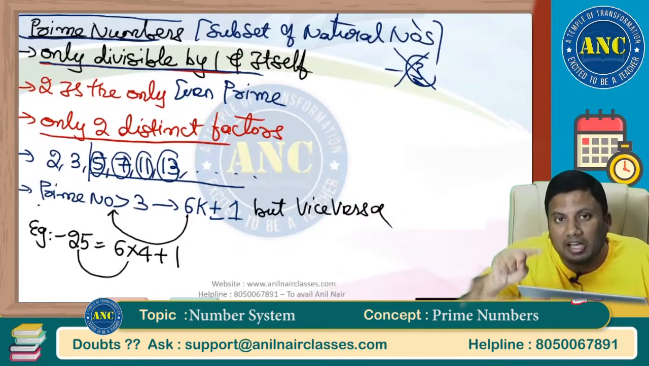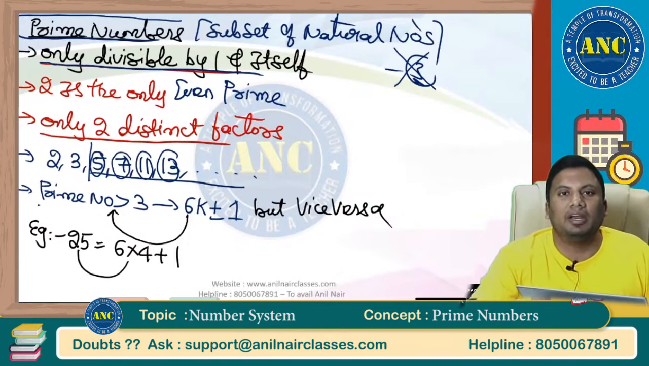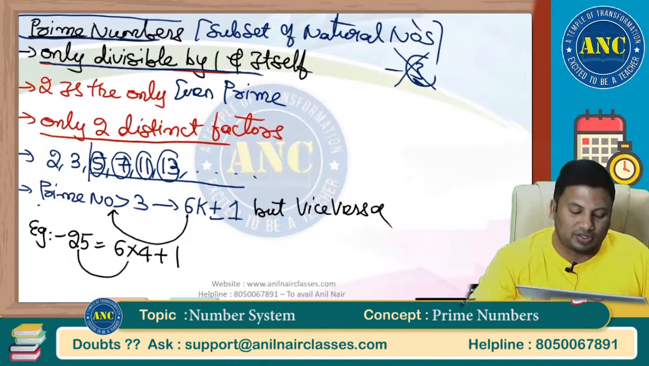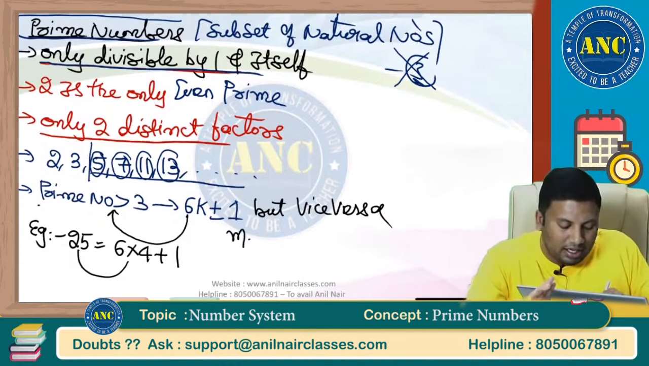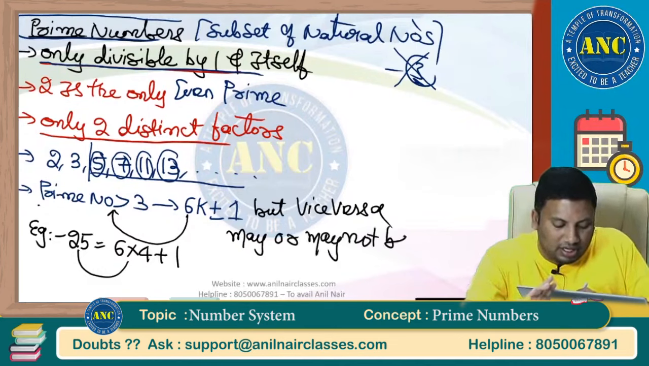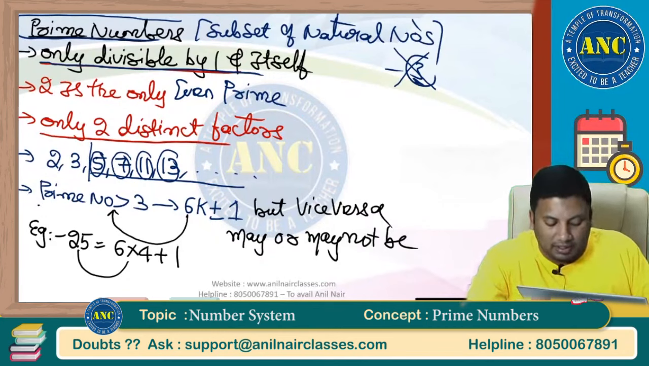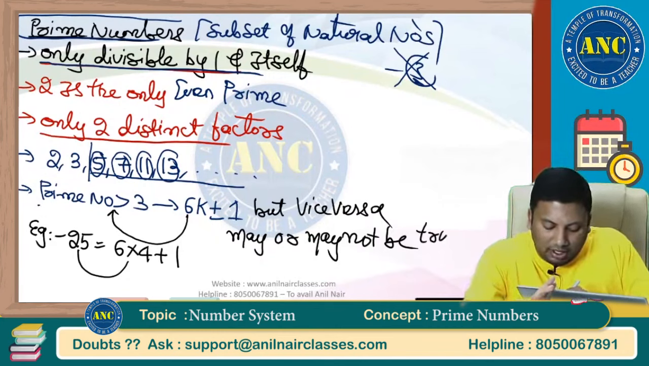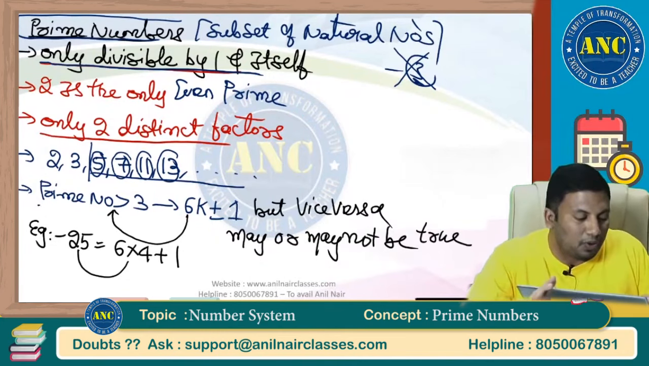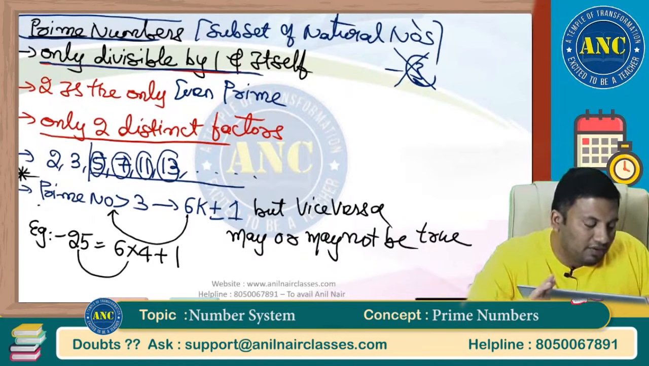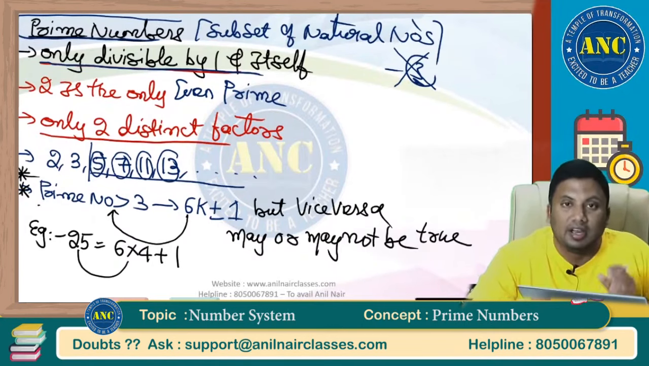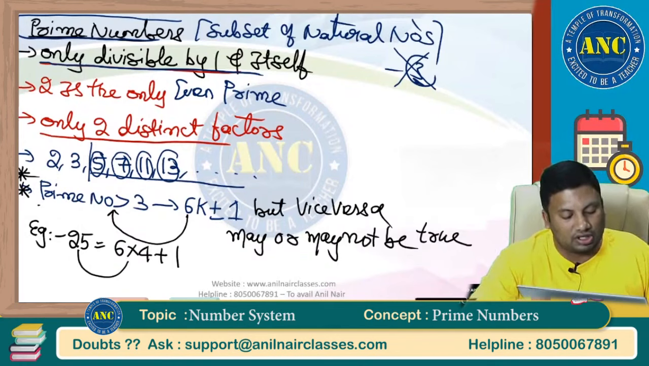If the number is a prime number, then it will be of the form 6k plus or minus 1. But the reverse may or may not be true. All the numbers which are of the form 6k plus or minus 1 may or may not be prime numbers. This point is extremely important. We will stress more on this point. We will create a lot of questions on this point.